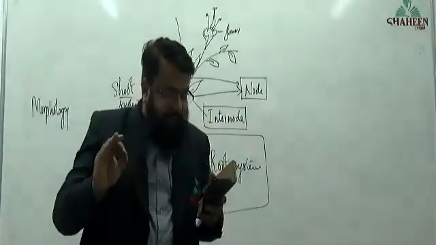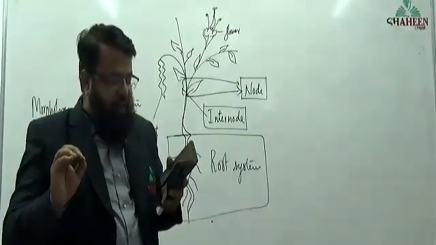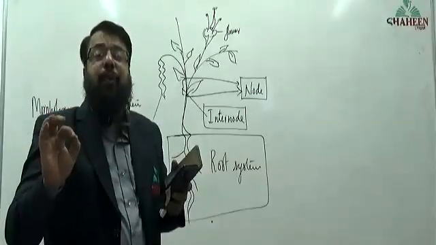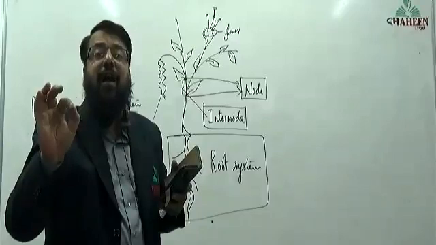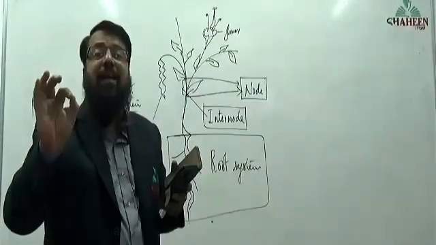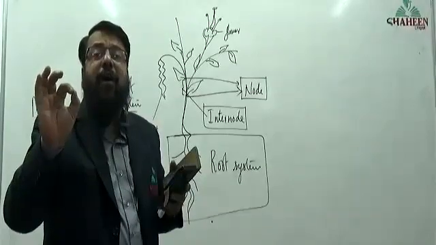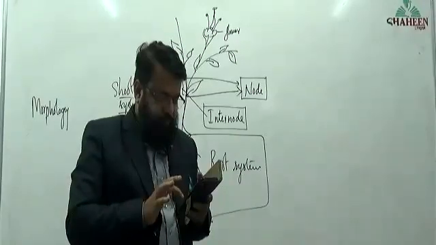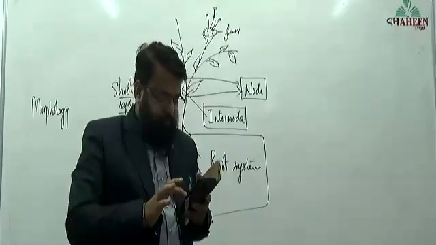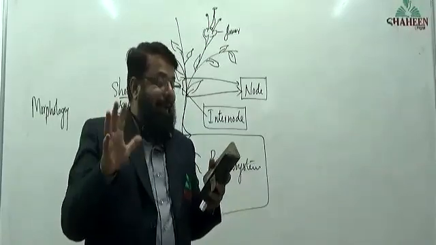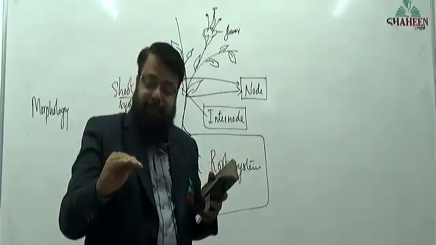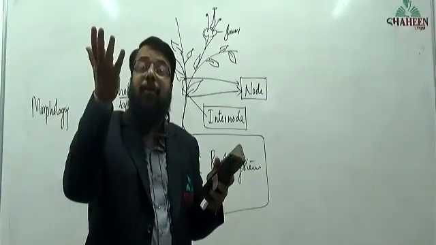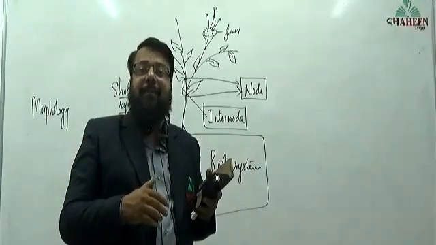A branch of science. What, sir? Once repeat the definition of morphology. A branch of science that deals with the external appearance of an organism, the external look of an organism. That is called morphology. External look: fair, dark, tall, short. What I'm talking about is the external look of an organism. That is morphology.